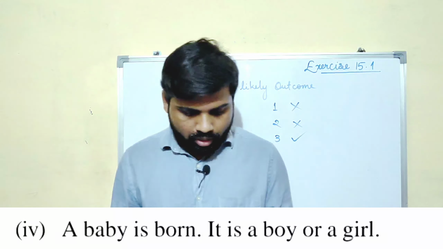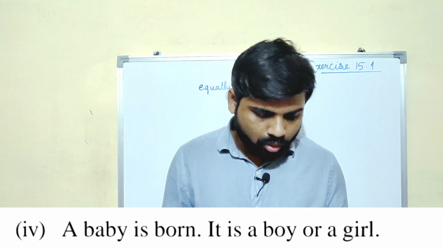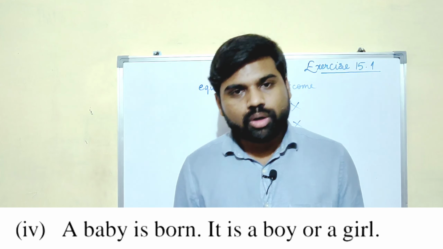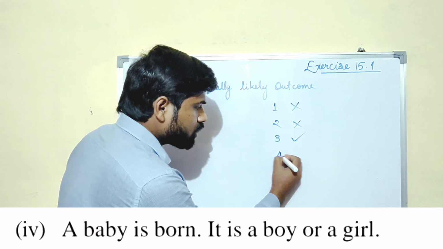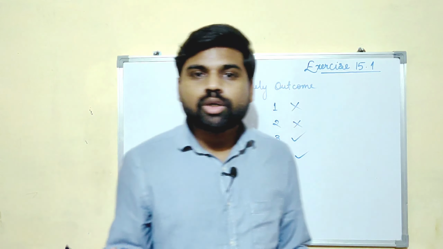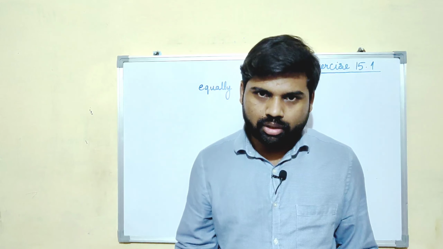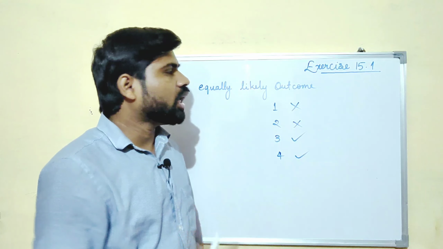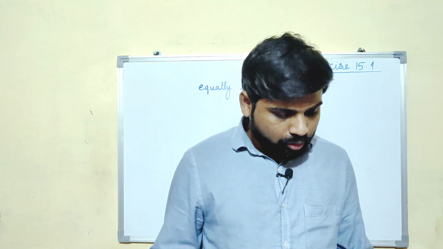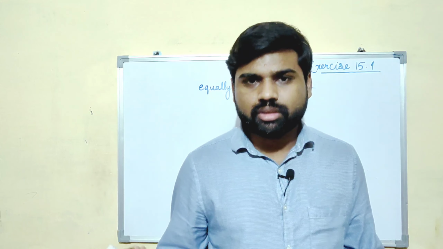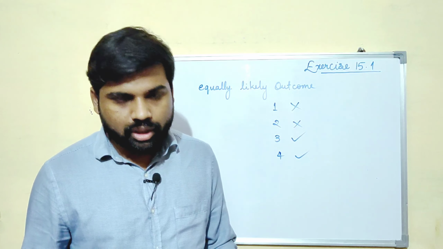Now let us see the fourth part. A baby is born and it is a boy or a girl. Of course it is an equally likely outcome because there are only two possibilities, either a boy or a girl. So this is an equally likely outcome. Now let us see the third question. First to fourth are those type of questions which you can do orally also.